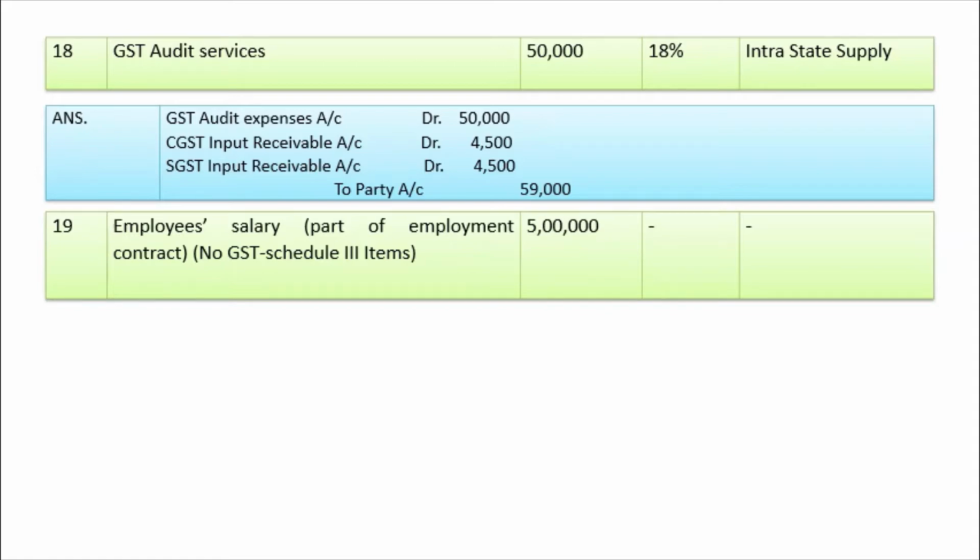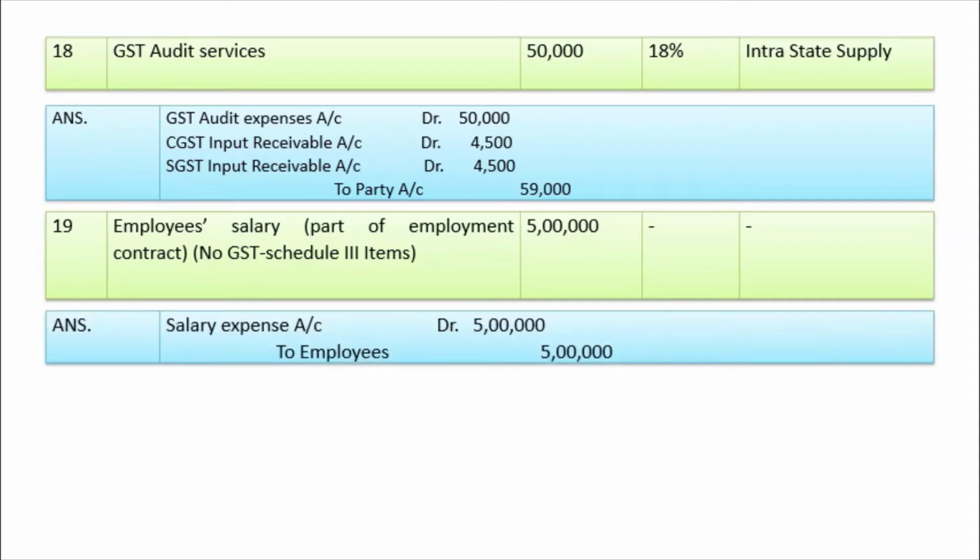Here in brackets, no GST schedule 3 item is given, but in this example it is given. If it is asked in the exam, such information cannot be provided to you. Whether it is a schedule 3 item or not, whether GST is applicable or not, you have to think on yourself. Rate is not given, that implies that it is a schedule 3 item, and in this case you don't have to decide whether it is intrastate supply or interstate supply. So in this case, the entry is salary expense account debit directly 5 lakh to employees account 5 lakh.